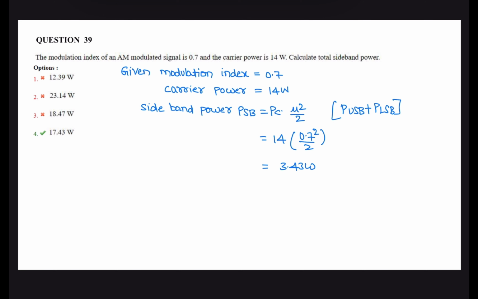Total power is... the question might be asking not for total sideband power, but for total power. The total sideband power is 3.43 watt. Now total power PT is equal to carrier power plus total sideband power, that is 14 plus 3.43, which is 17.43 watt. So 17.43 watt as per the given options.